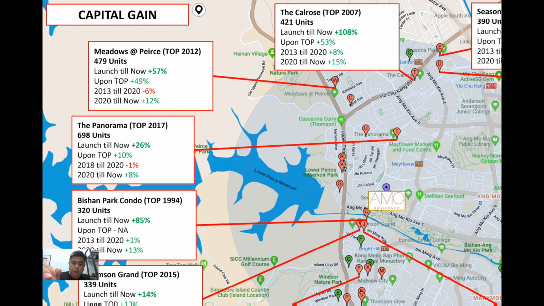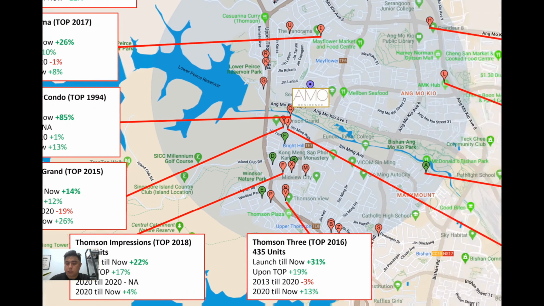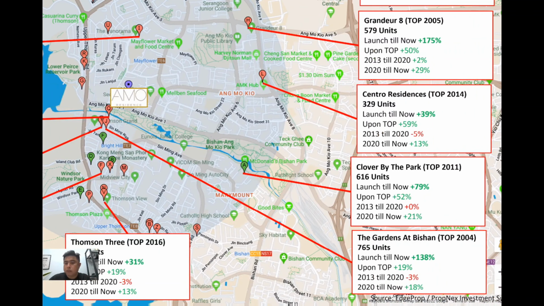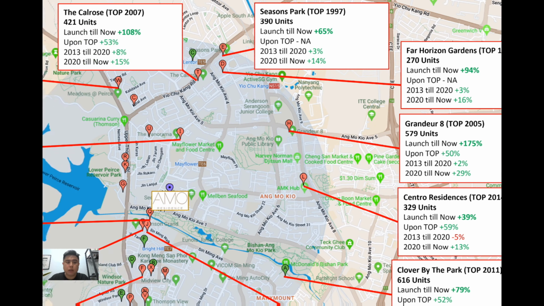So for example, for Kauros, Meadows at Pierce, Panorama, Bishan Park, Thomson Grand, and so on. I'll be going through this pretty quickly. From launch until now, you can see that all of them have attained good, healthy profits. Thomson Impression, Thomson 3, Gardens, Clover by the Park, Central, Grandeur 8, Far Horizon, Seasons Park, all of them are in the green. So very healthy. If you are a long-term investor, you buy and plan to hold for 10 to 15 years, definitely no issues at all at this location.